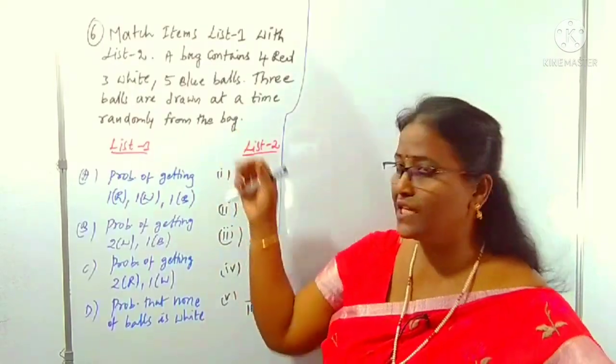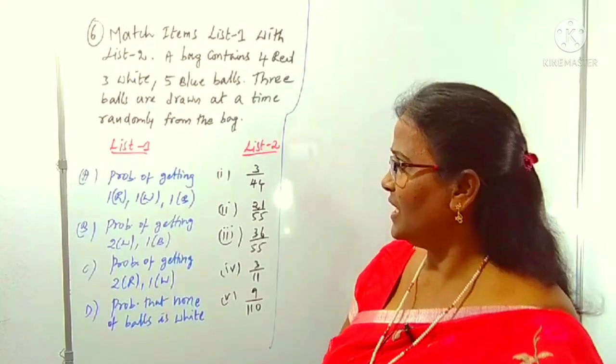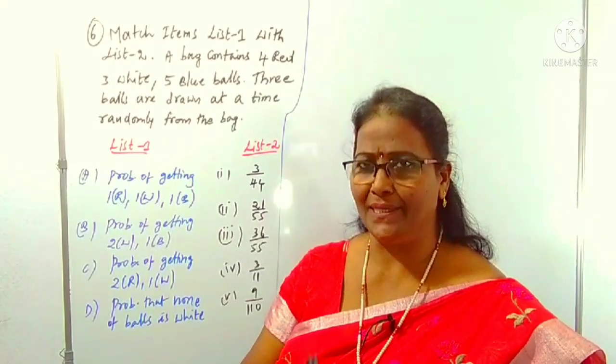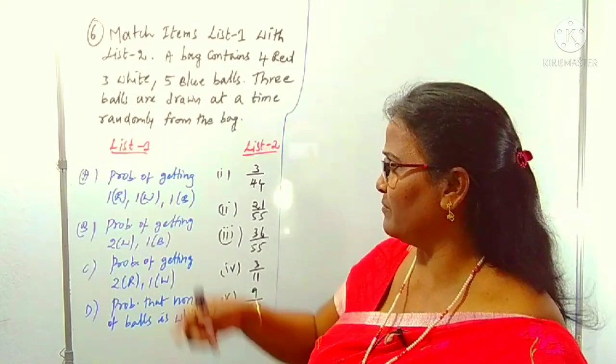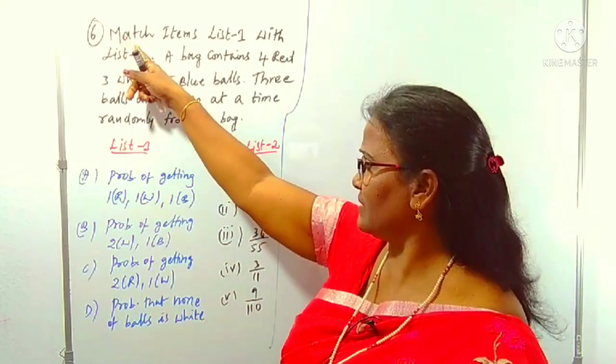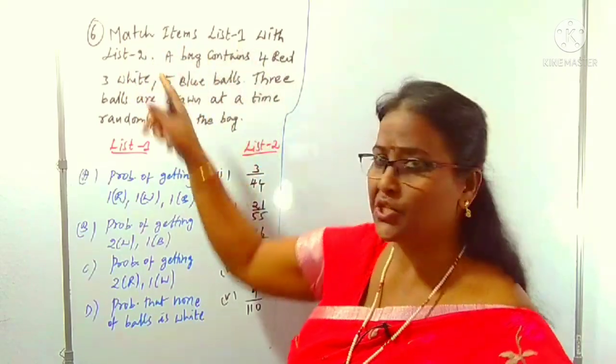Clear? Right. This is also a matching type question related to balls. It is a very simple question. So how can you use it? We'll see now one by one. You can read one sentence at a time: match items in list 1 with list 2.